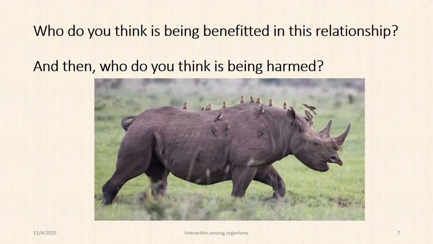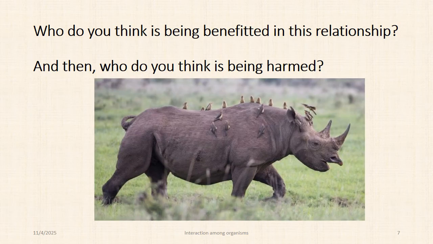Now, look at this picture. What do you think about it? Here you can see a rhino and small birds on top of rhino. In this relationship, who do you think is being benefited? Well, of course, the birds are getting benefited because they can travel on top of rhino. They are using the rhino as a bus, a transportation. You see, they can save their energy. They can get to their destination without wasting any energy. That's why the birds are getting benefited in this relationship.